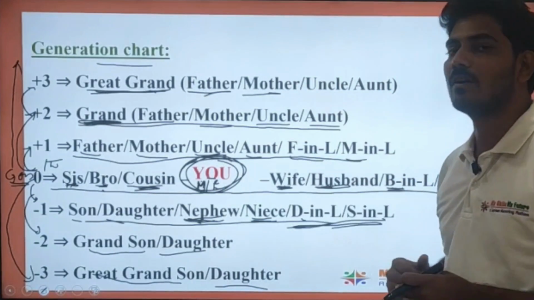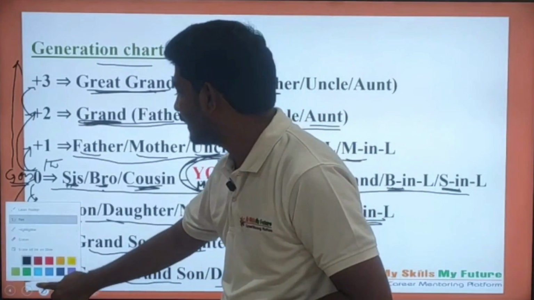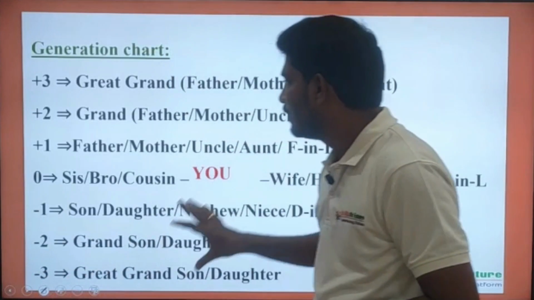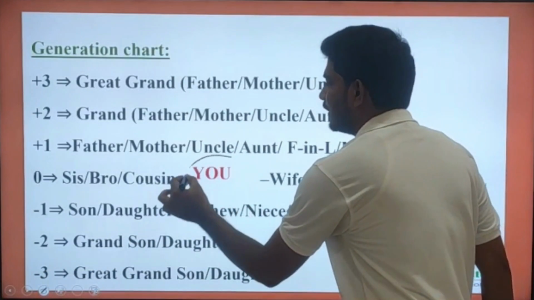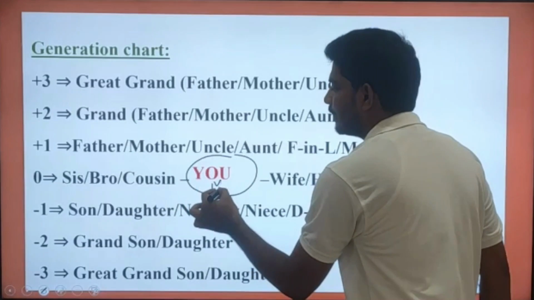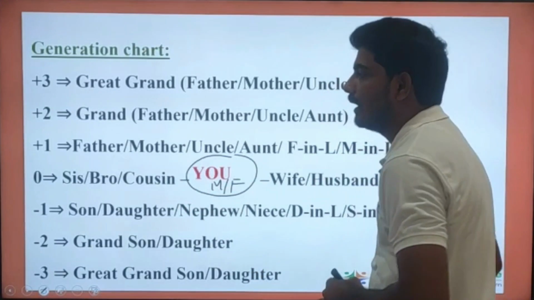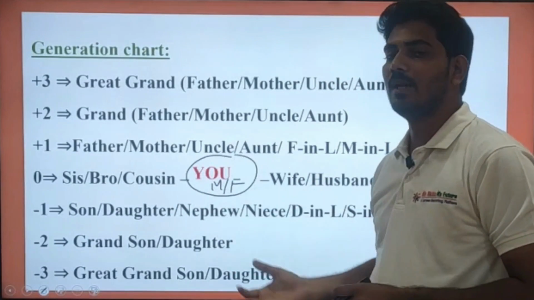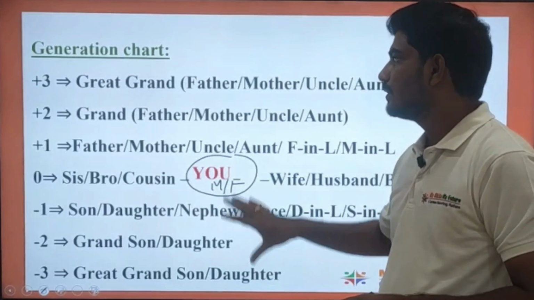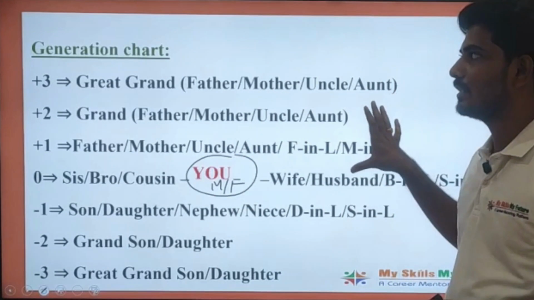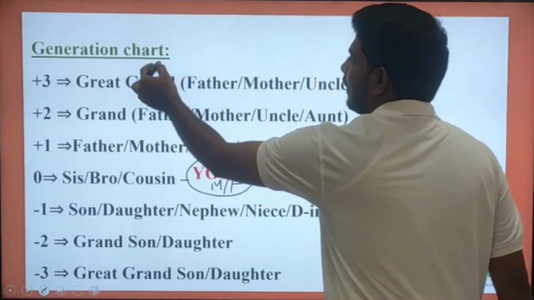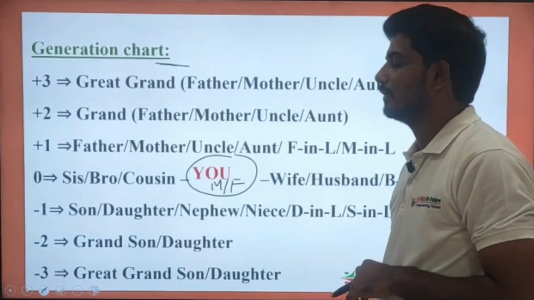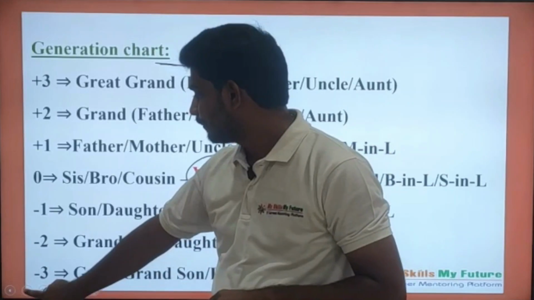Let's take a screenshot of this one for better understanding. So try to take a screenshot. You are at this position. You may be either a male person or a female person. It is the same whether you are a male person or a female person. So try to memorize this chart. It is helpful for us in solving blood relation problems. And let's move further.